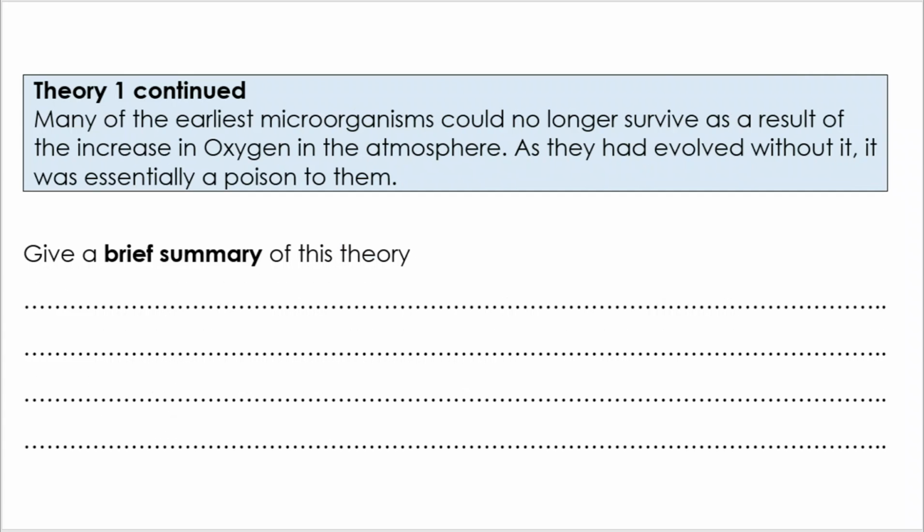And then finally, as the oxygen increased, I've said that was a poison, but evolution meant that there were changes and that plants could start to use the carbon dioxide that was still in the atmosphere, but animals could start to use the oxygen.